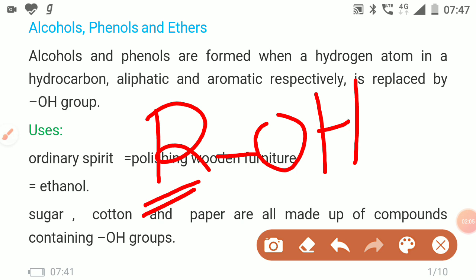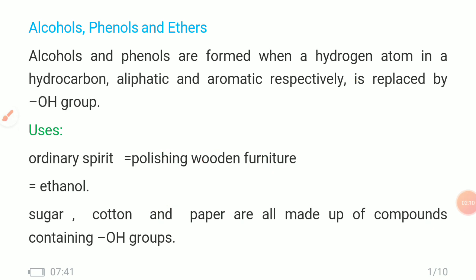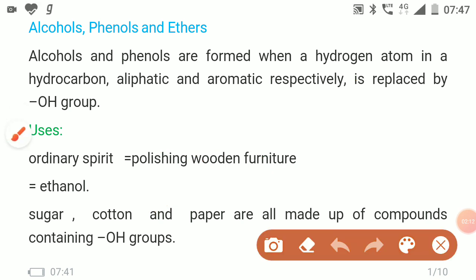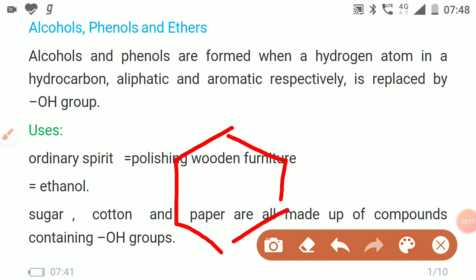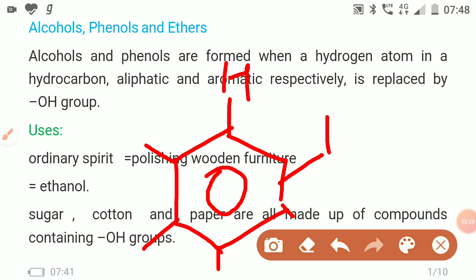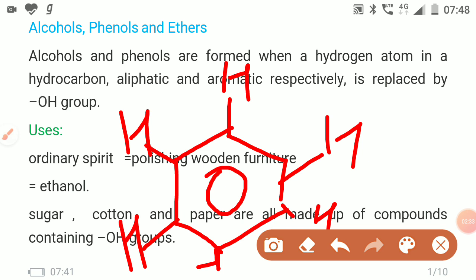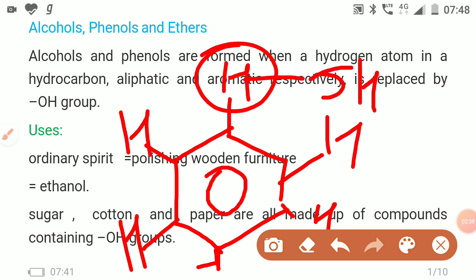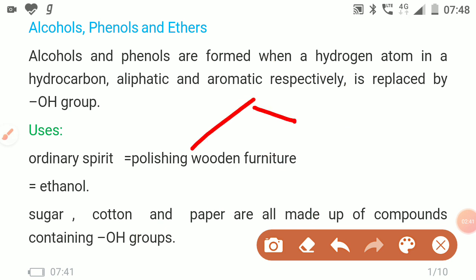Then second is the phenol. What is the phenol? When the hydrogen of the aromatic system is replaced by an OH group, it forms the phenol.